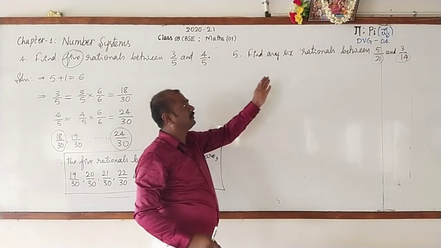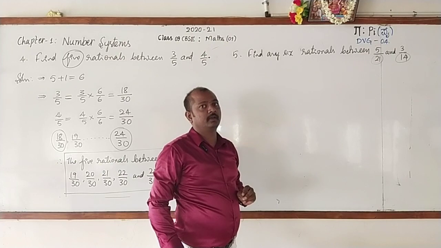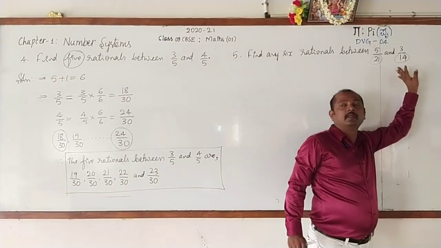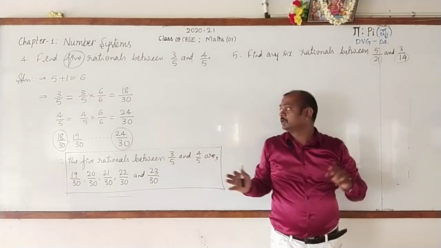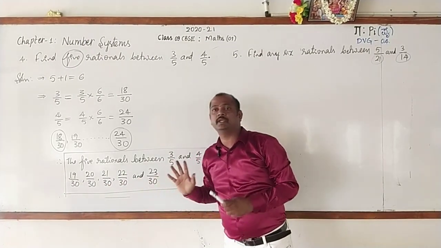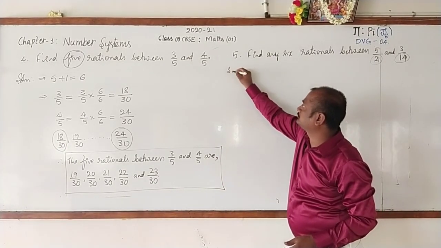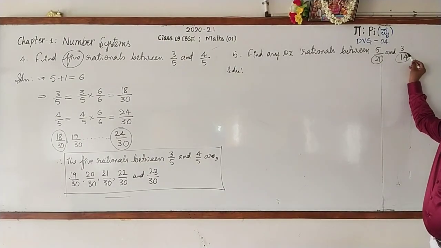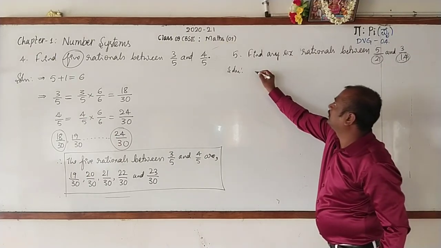6 is there. Shall we go for adding 1 to it? It will not be suitable. The reason is, if you want to find the rationals between two given rational numbers, the denominator terms must be the same. Now, observe, let us make the denominator terms same. To make that, you should go for taking the LCM of the denominators.